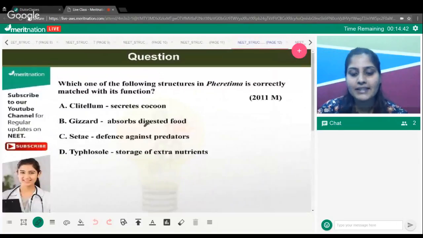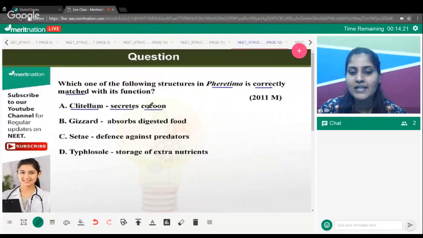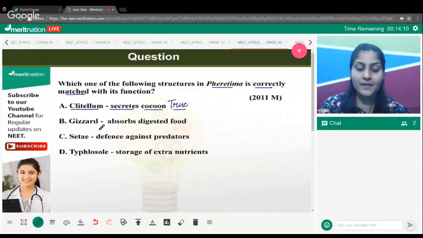Now moving on to the next question. Here again, you have to find the correct match about the things present in earthworm, what is their function, is it rightly matched or not. See, first one is telling you that clitellum is secreting cocoon. If you have any idea about the earthworm's body, you would simply say that, ma'am, this is true. Clitellum does secrete the cocoon when the reproduction is to happen. So this is the right answer.